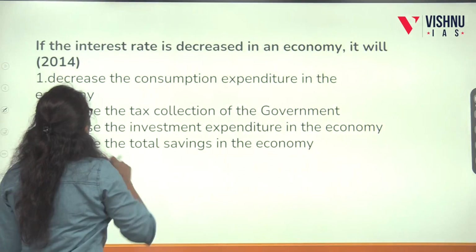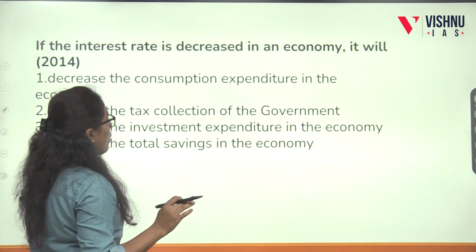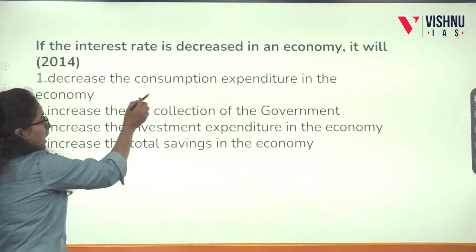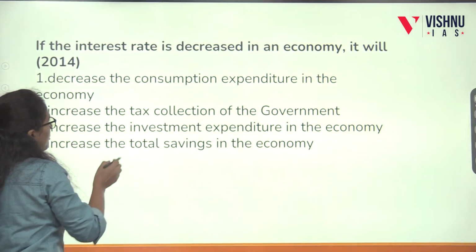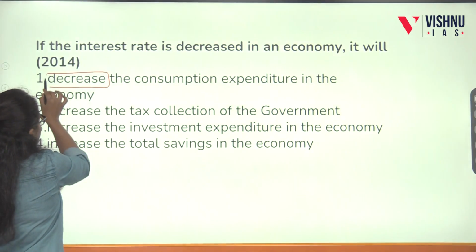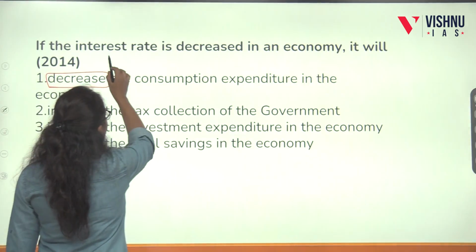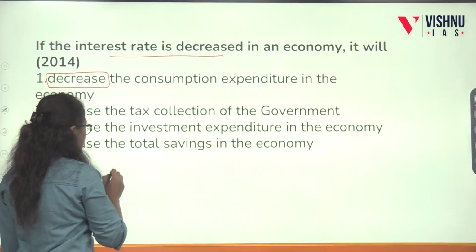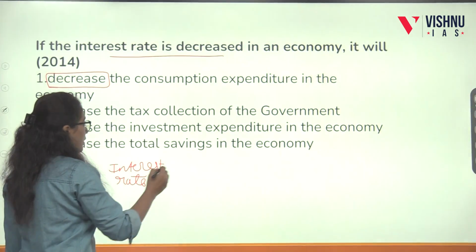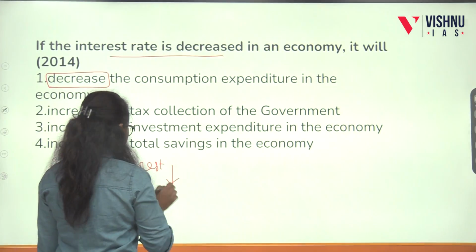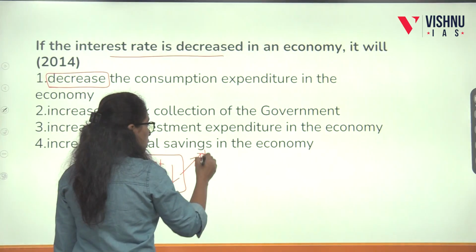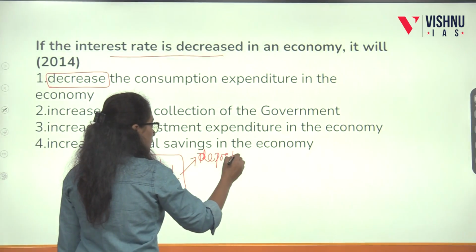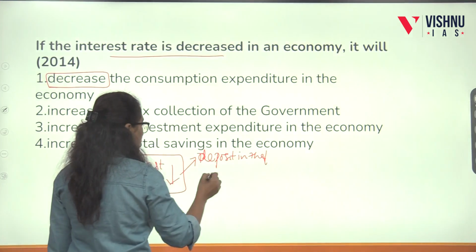Next question: if the interest rate is decreased in the economy, it will decrease the consumption expenditure in the economy. Actually, I will explain this phenomenon. If the interest rate gets reduced, people don't want to deposit money in the bank, so deposits will get reduced.